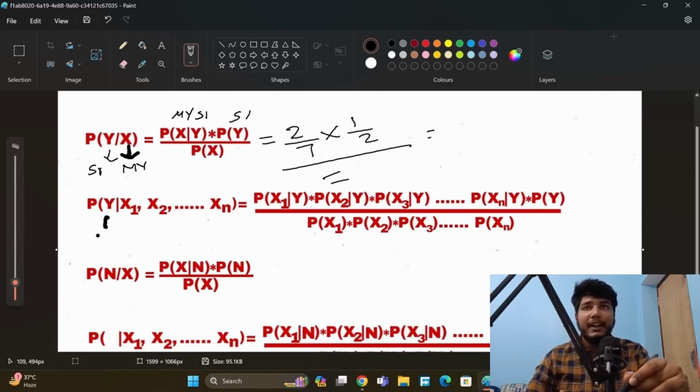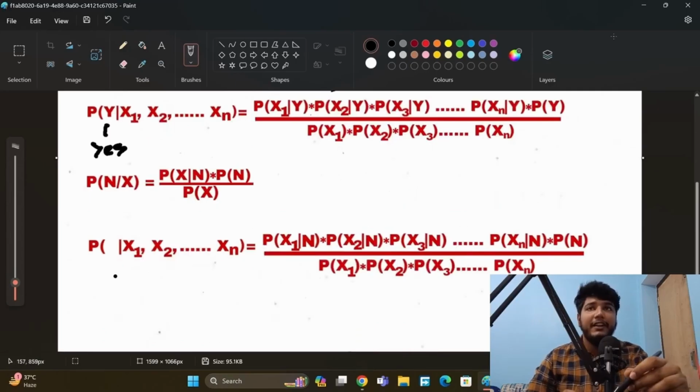So if we are predicting like this, here we will predict whether the value is yes or no according to these factors. So for every factor, every independent variable, we will put x1 divided by Y, x2 divided by Y, x3 divided by Y. Here Y is our yes, the probability of Y, which is yes, and the total probability goes with that. You have to do it here for x1, x2, x3.